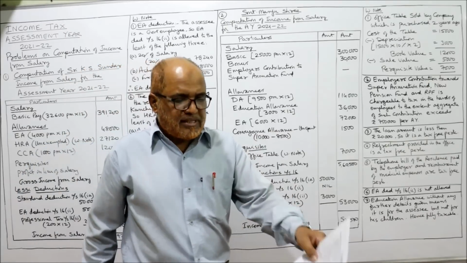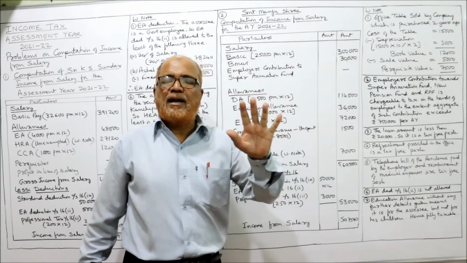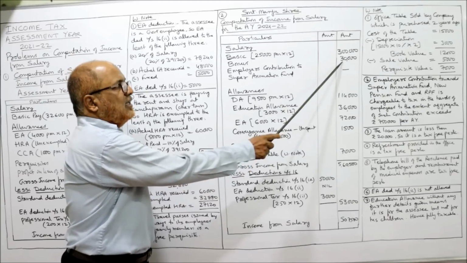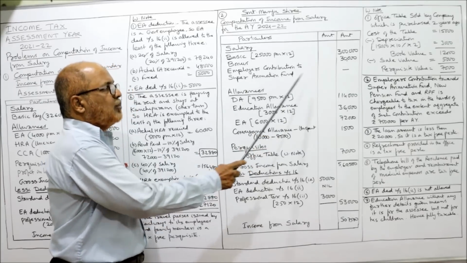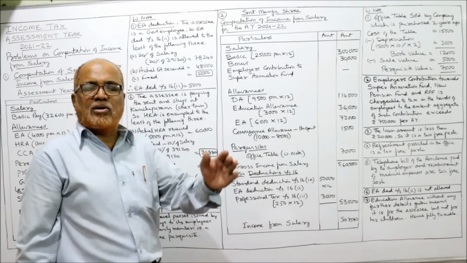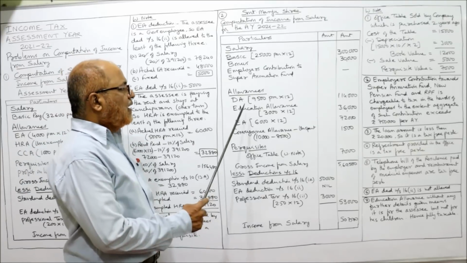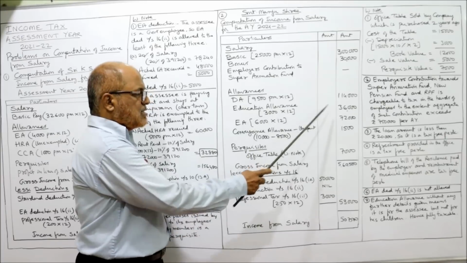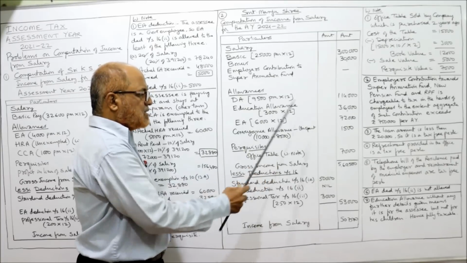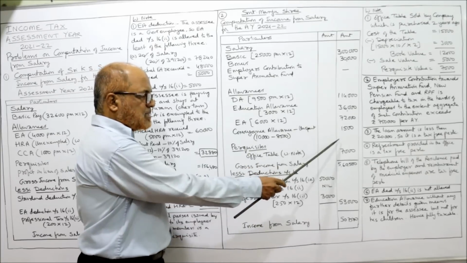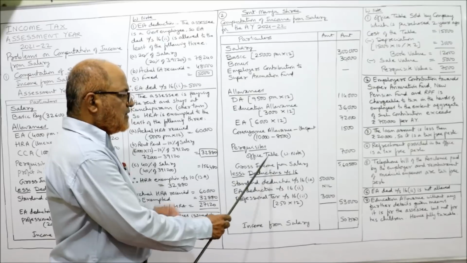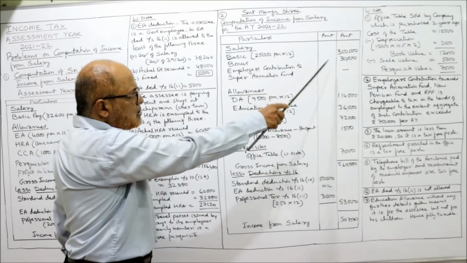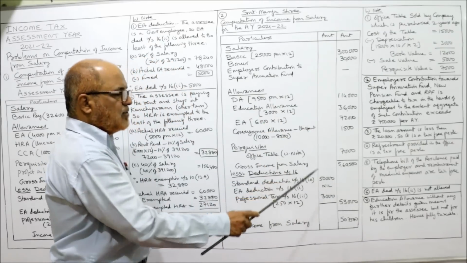And compute the income from salary for the assessment year. I explained all the points. Basic salary 3 lakh, bonus 30,000, employer's contribution to superannuation fund nil, not taxable because it is below 7,50,000. DA always 100% taxable. Education allowance taxable. Entertainment allowance taxable. Conveyance allowance unspent taxable. Then perquisite, transfer of office table, perquisite value 7,000. Gross income from salary 5,60,500.